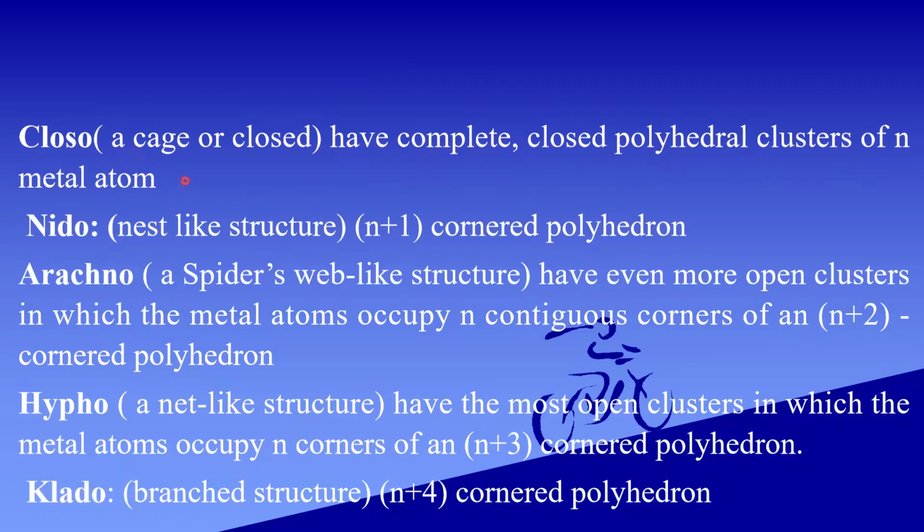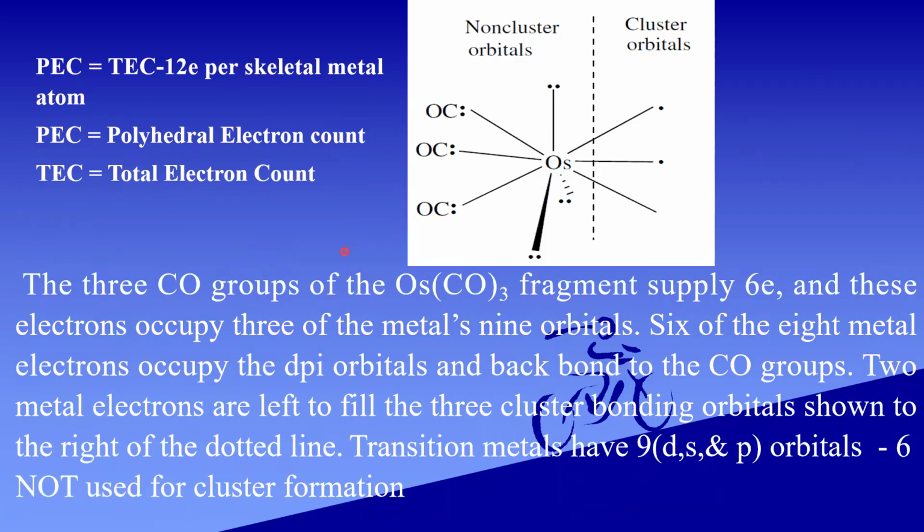In this, we should know 12 electrons are not involved in cluster formation. Only the remaining electrons are involved in the cluster formation.